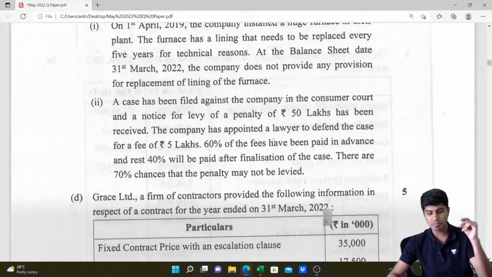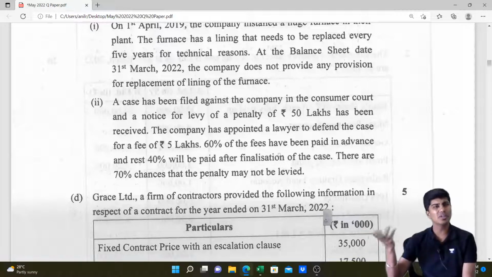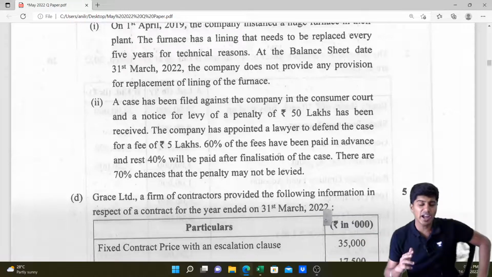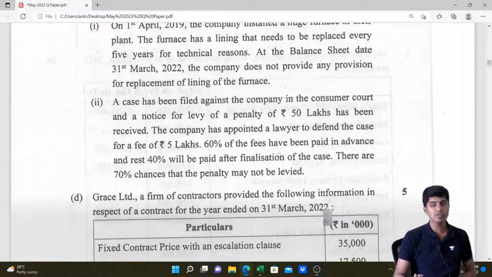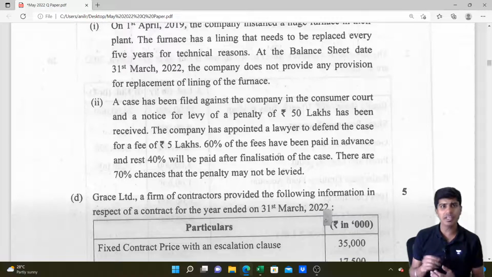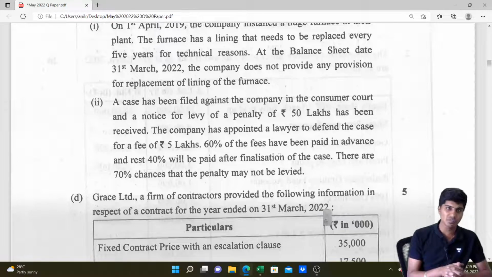Okay. 60% of the fees has been paid in advance and the rest 40% will be paid after finalization of the case. So we can record it later or you would have to pay him in spite of the fact whether we win the case or not. In such a case, we can actually provide for that balance fees. For the balance lawyer fees payable, we can make the provision. Why? Whether we win the case or we lose the case, we might have to pay that fee to lawyer.